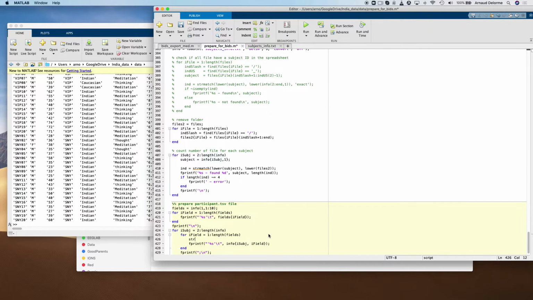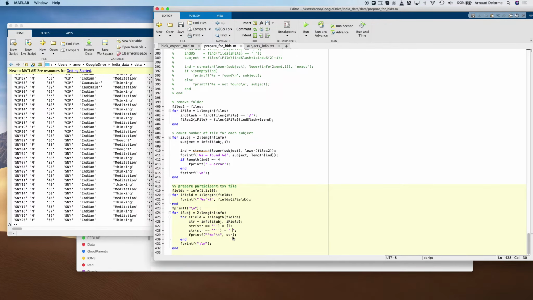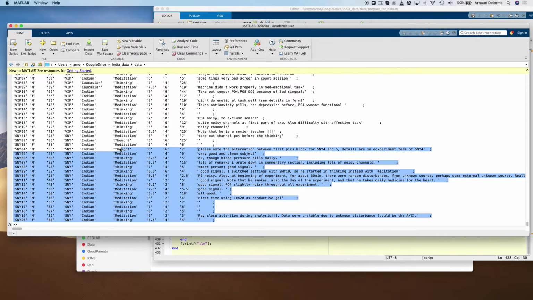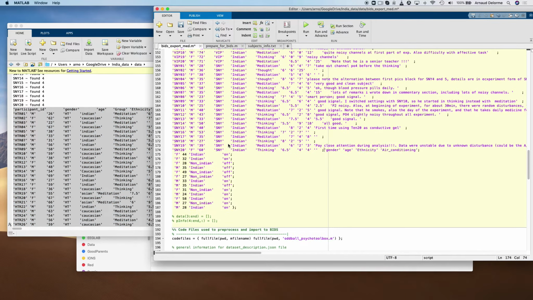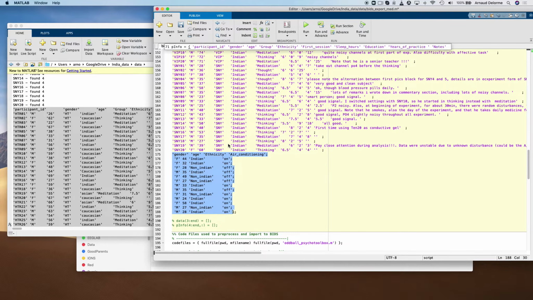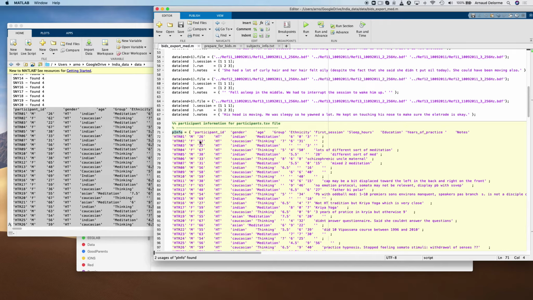I realized there was a problem with double quotes, and I knew this would be a problem with Matlab. In some of the notes there were double quotes, so I wanted to remove these. So I wrote some text to that effect, and I also wanted to remove the single quotes, which also create a problem with Matlab. So I removed them, I replaced them with a space character. And now I'm ready to copy and paste the text I just generated to the BIDS scripts. I'm just replacing the old text.